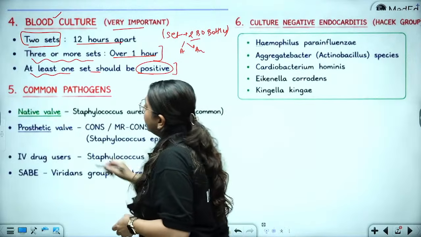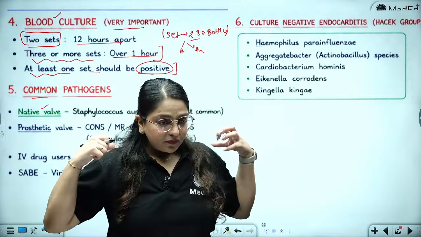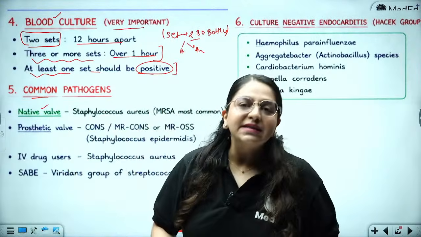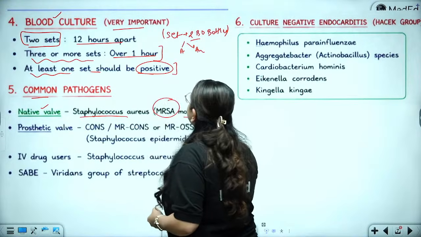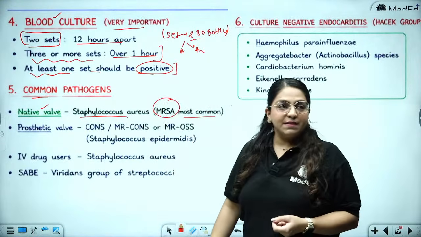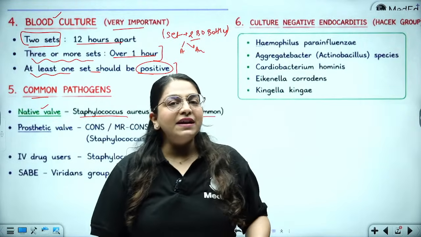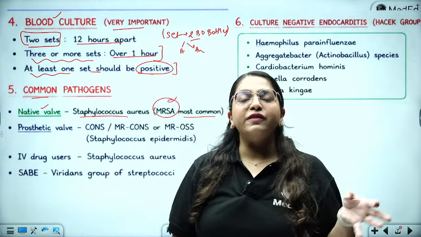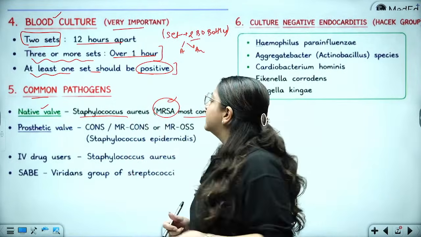So what are the common pathogens? Like we have seen, on a native valve, a very aggressive and virulent organism is going to come. Who is that? It is Staph aureus, especially MRSA, which is going to be most common. What is MRSA? Methicillin resistant Staph aureus. So whenever it is a normal valve, native valve, think of a very, very infectious and virulent organism, Staph aureus.